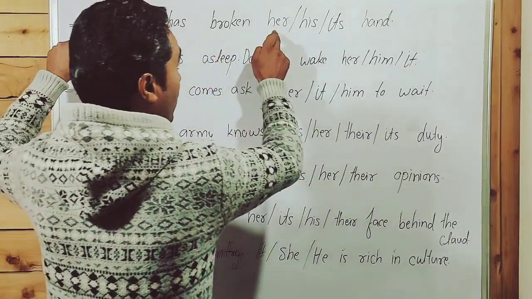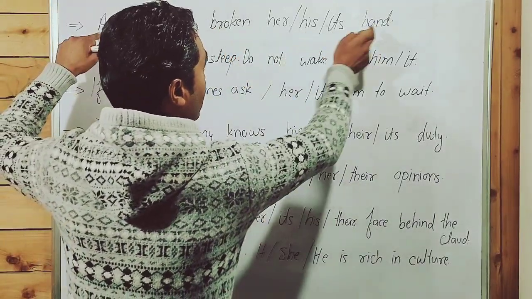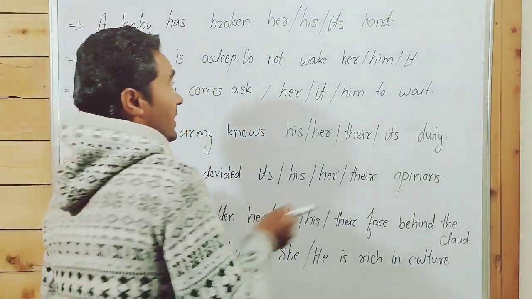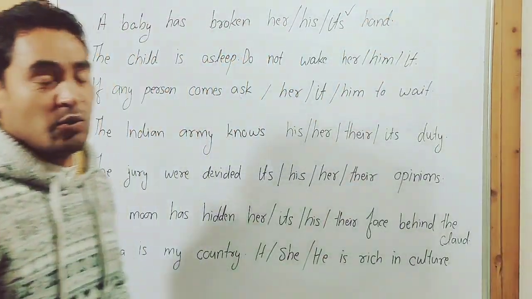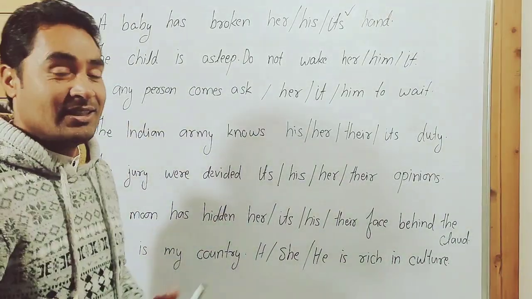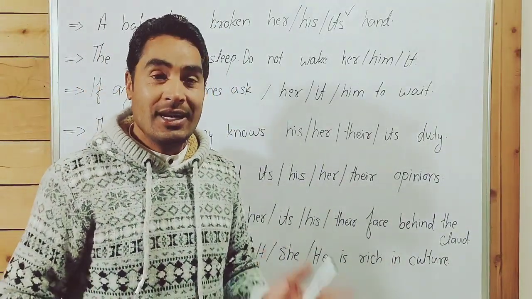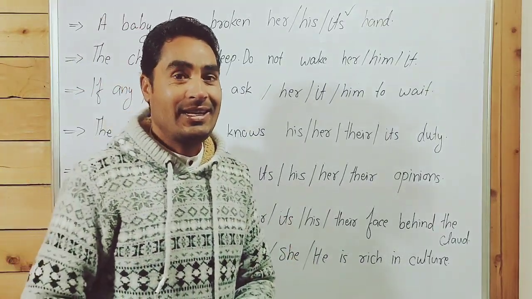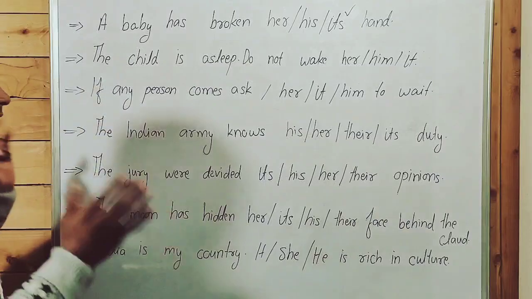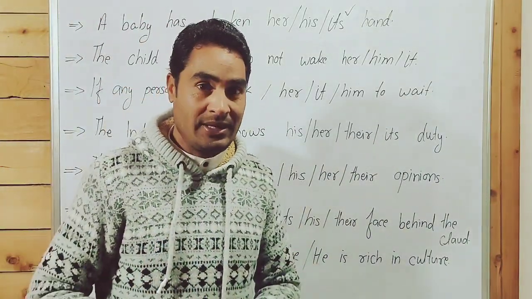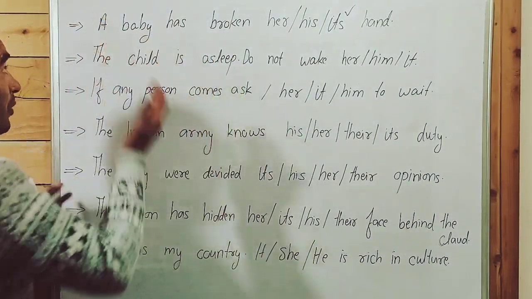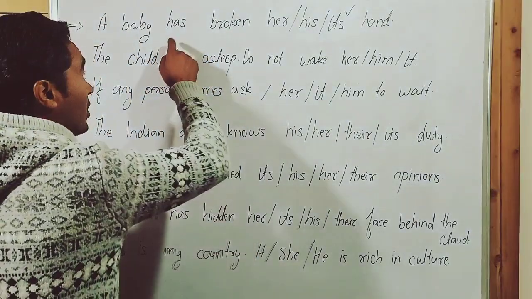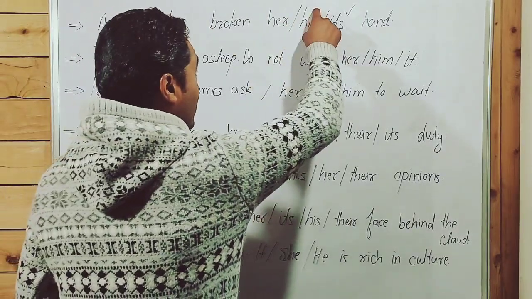A baby boy has broken her hand. A baby boy has broken his hand. A baby boy has broken its hand. Which one is the correct answer? It is the correct answer over here. Why? Because baby, child, infant, toddler are treated as neutral gender. Although these are not lifeless things, these are human beings. Because we don't have knowledge about the baby's gender. If you know the gender of the baby, you can use her for feminine gender, his for masculine gender.